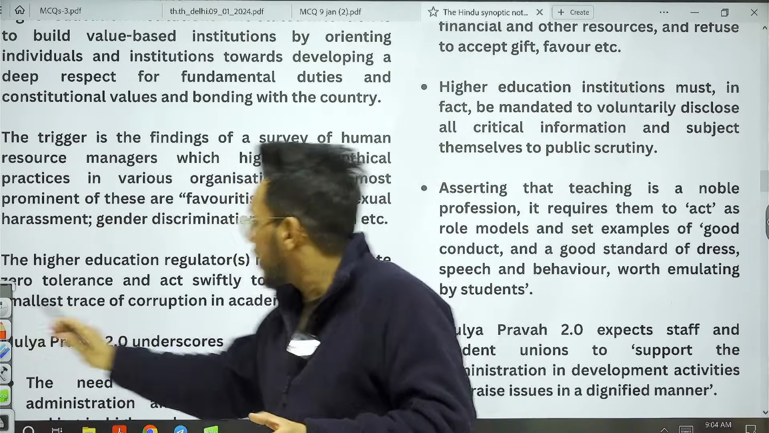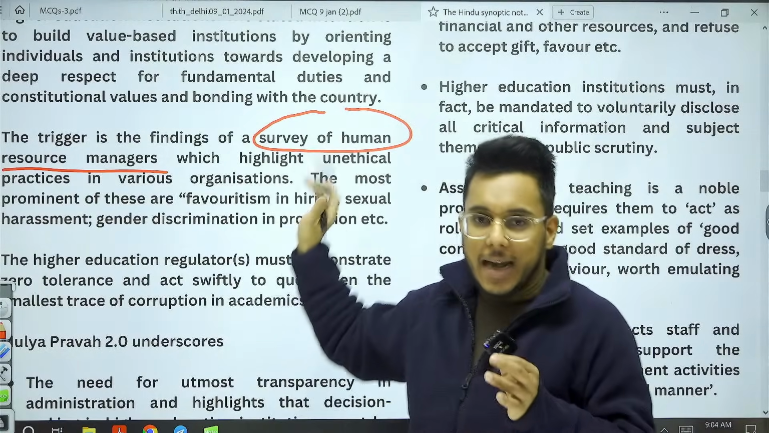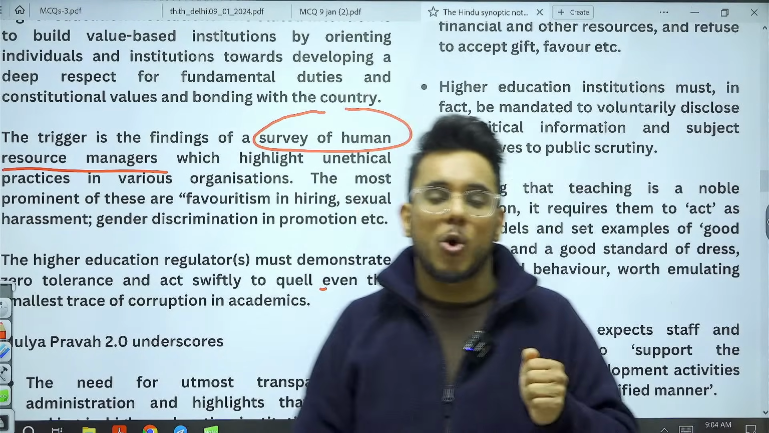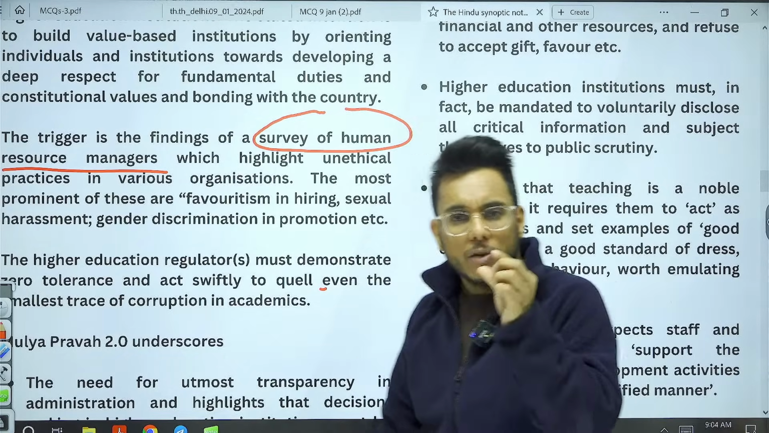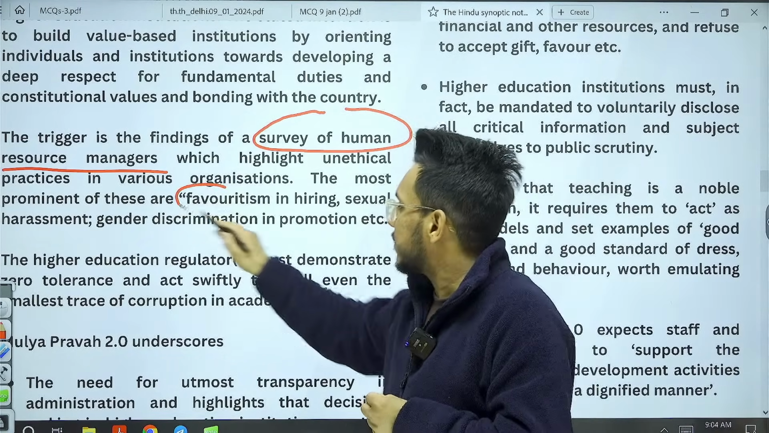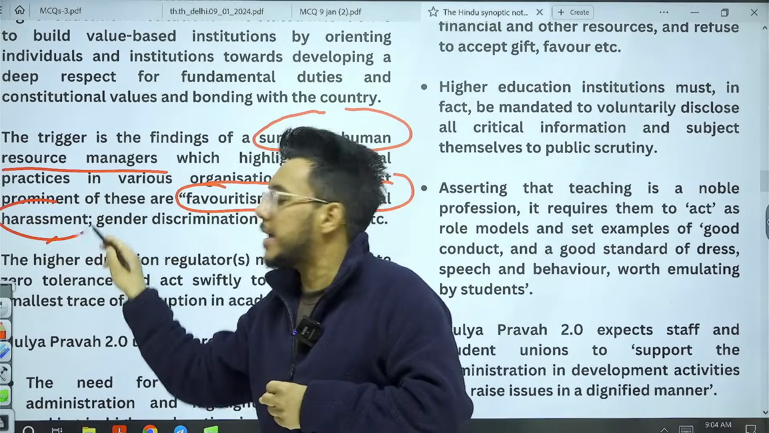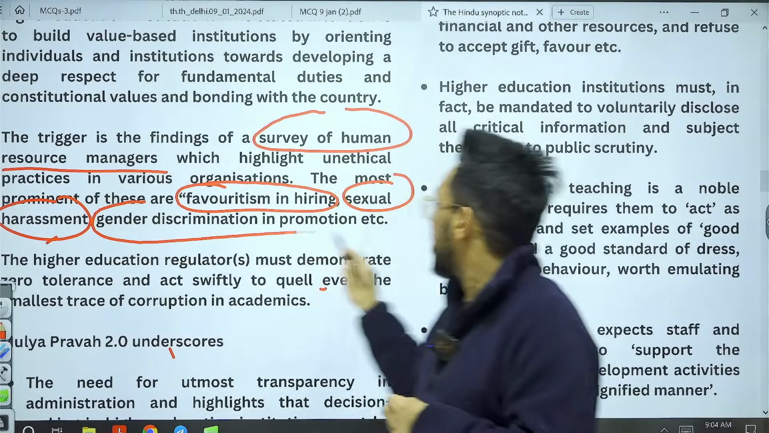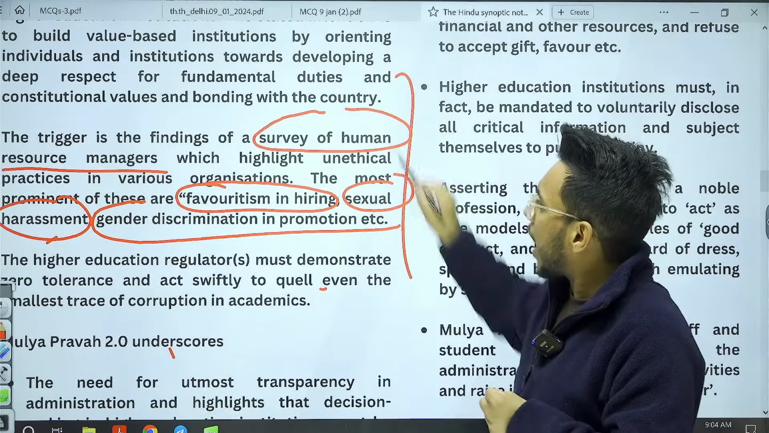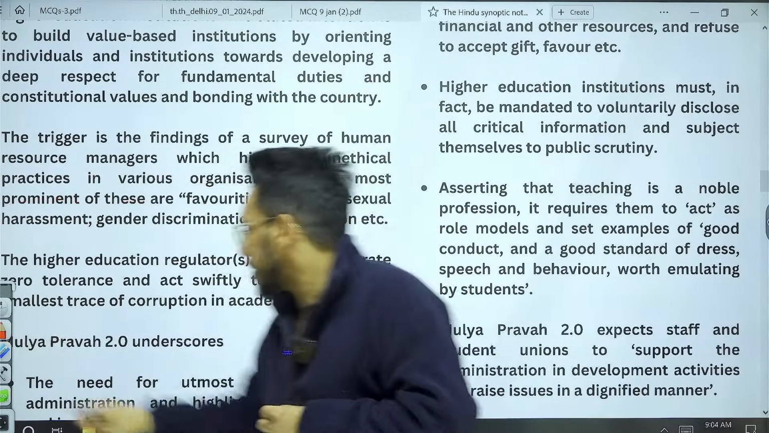So recently guys, what happened? There was a survey of human resource managers carried out. And in this survey, it was found that in the hiring process in the colleges, there are still a lot of unethical practices happening. For example, during the hiring, there is favoritism. Often sexual harassment is carried out during the hiring processes. There is gender discrimination in promotion. People of a particular caste are promoted. So therefore, to undo all these things, ethics are needed.